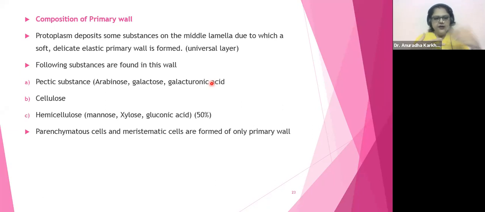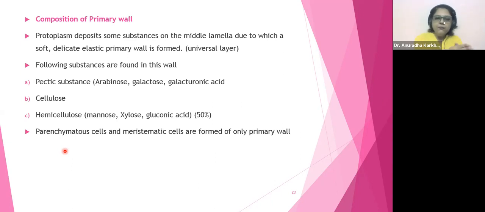Okay, got it? And last point, they are saying that parenchymatous cells and meristematic cells will never ever have a secondary cell wall. They are only and only going to be made up of primary wall. So what do you mean by parenchyma? You have heard about this word? Parenchyma, collenchyma, sclerenchyma, right? If you have heard, fine; if not, I am here. There is one chapter where this is going to be repeated. These are the three plant tissues, of course. So parenchyma is a living tissue.